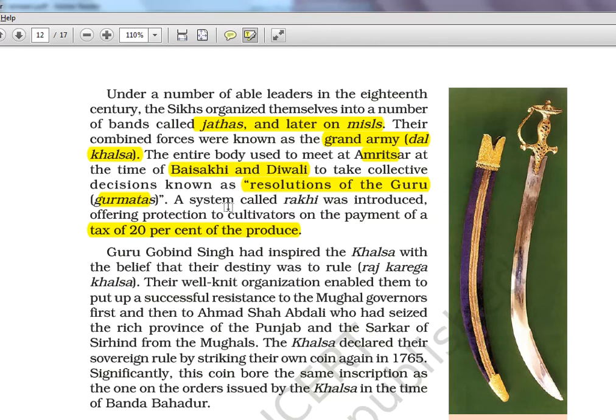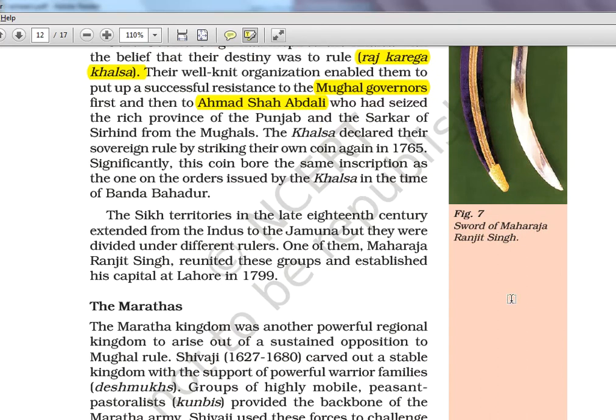So Guru Gobind Singh had inspired the Khalsa with the belief that their destiny was to rule. Raj Karega Khalsa. So that was their motto. Their well-knit organization enabled them to put up a special resistance to the Mughal governors first and then to Ahmad Shah Abdali. Okay, so resisting everybody now. Getting taxes, fighting wars, so politically, economically, socially, everything now Khalsas are in power. The Khalsa declared their sovereign rule by striking their own coin again in 1765. So significantly the coin bore the same inscription as the one on the orders issued by the Khalsa in the time of Banda Bahadur. So same thing, Guru Nanak and Guru Gobind Singh inscriptions were there.